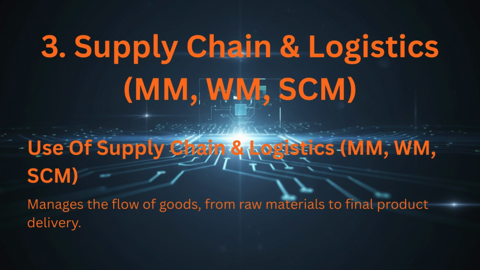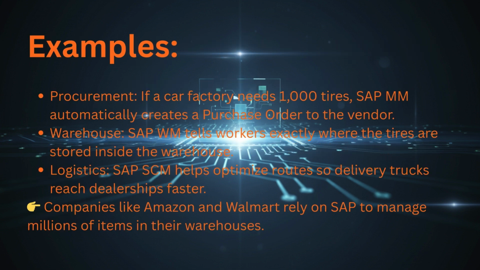3. Supply chain and logistics, WM, SCM. Manages the flow of goods, from raw materials to final product delivery. Example, procurement: if a car factory needs 1,000 tires, SAP MM automatically creates a purchase order to the vendor.